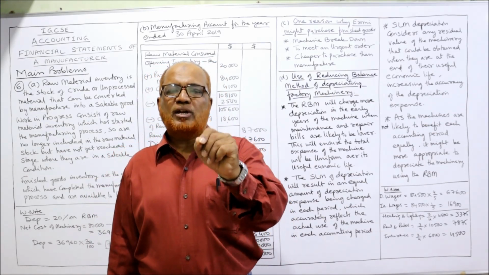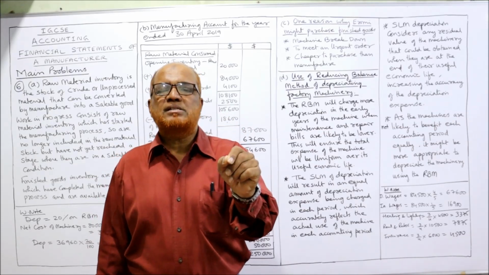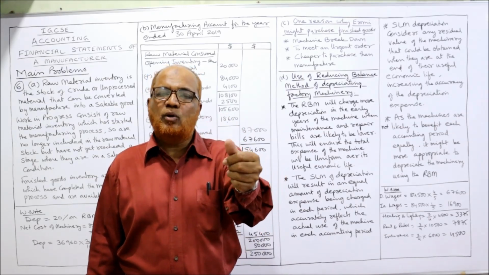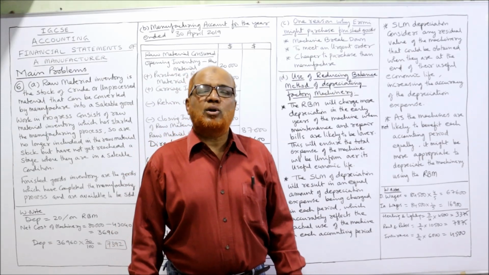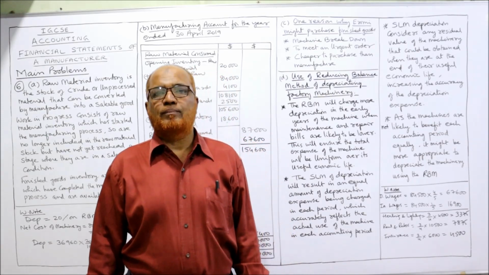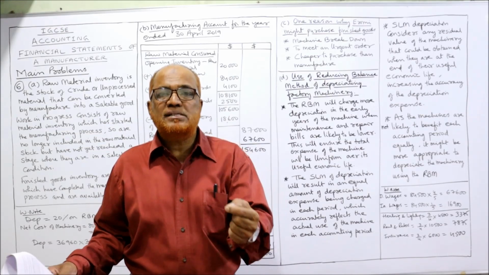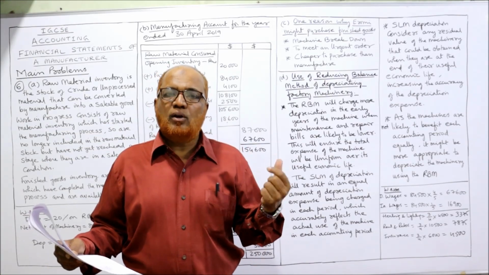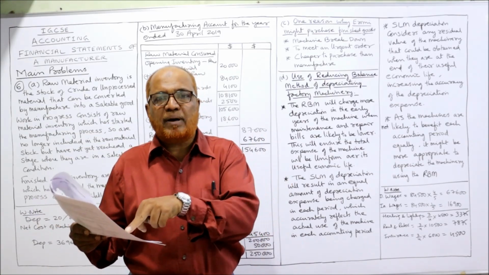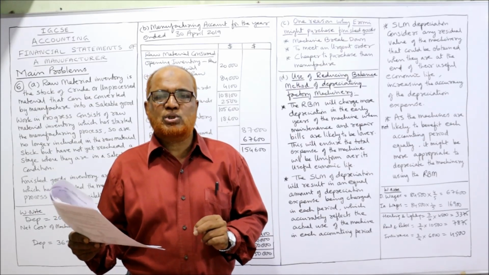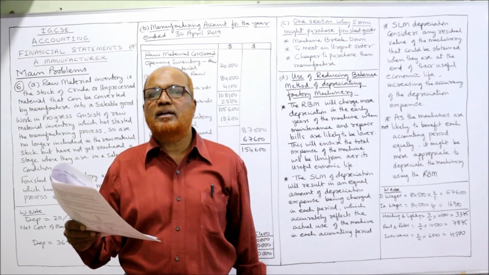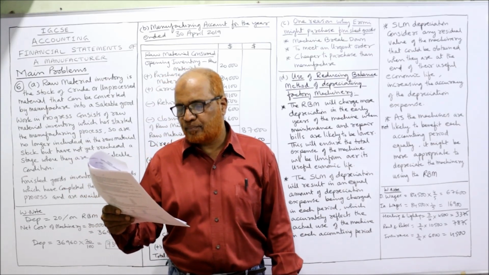Actually, cost of machinery and accumulated depreciation on machinery both go to the statement of financial position. But here information is given to calculate depreciation. In the working note, we calculate depreciation by using this cost of factory machinery and accumulated depreciation of factory machinery.